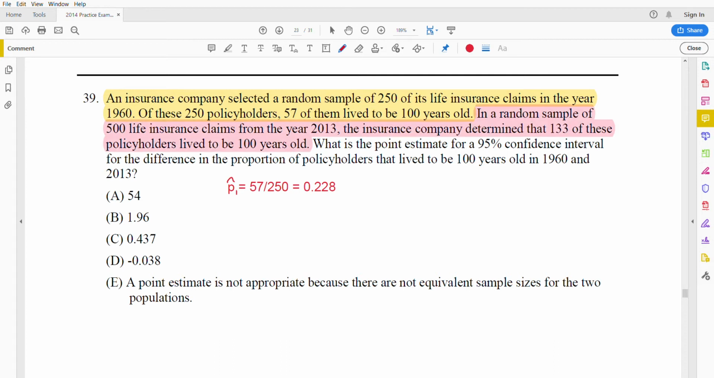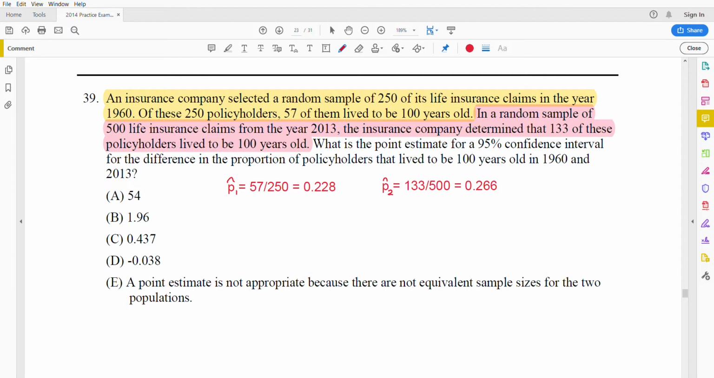Then in the next two lines, we get the sample size for the 2013 sample as well as the number of successes, 133. So we're going to calculate the sample proportion for that sample. We'll write it as p hat 2, 133 out of 500. We'll write it as a fraction first, and then that is equivalent to about 26 or 27%.